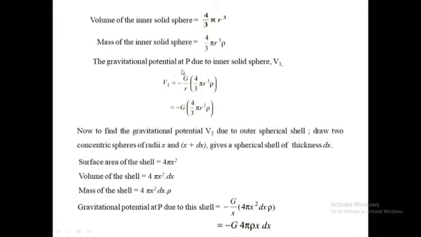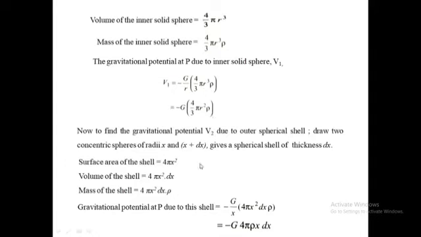Therefore, the gravitational potential at point P due to the inner solid sphere is given by V1 equal to minus G upon r into (4 by 3 pi r cube into rho), which gives minus G (4 by 3 pi r square rho).